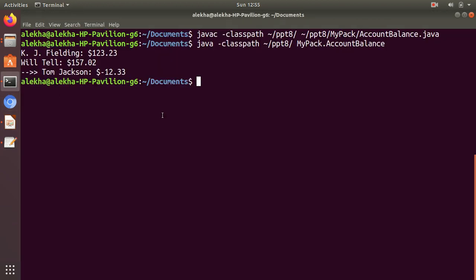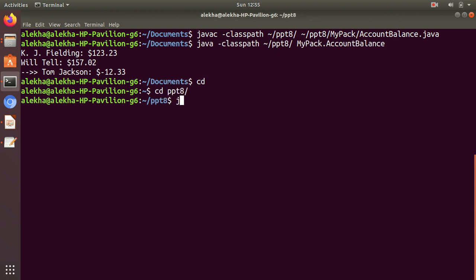So let us compile it. Here I just need to compile it. I don't have to mention anything because I have used import. So javac, sorry, I'm in documents, so I'll come back to my working directory. javac account balance outside. We don't need any path here. We don't have to mention any class path or anything here. So simply it will work.